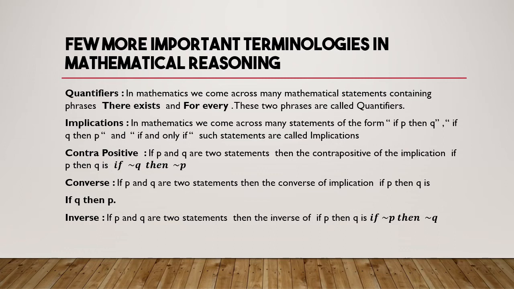Next is implications. In mathematics, we come across many statements of the form if P then Q, if Q then P, if and only if. Such statements are called implications. While proving mathematical results, most of the time we write a downward arrow mark which means implies. Therefore, in mathematics we come across many statements of the form if P then Q, if Q then P, and if and only if, and such statements are called implications.